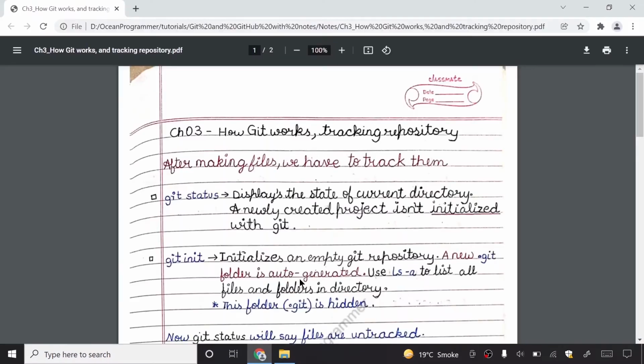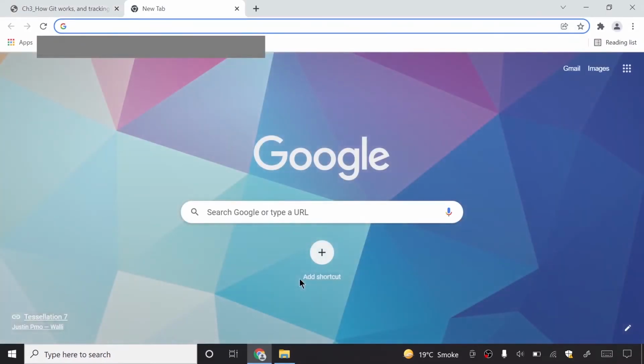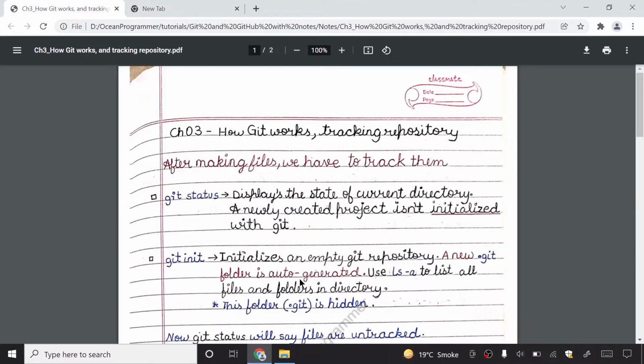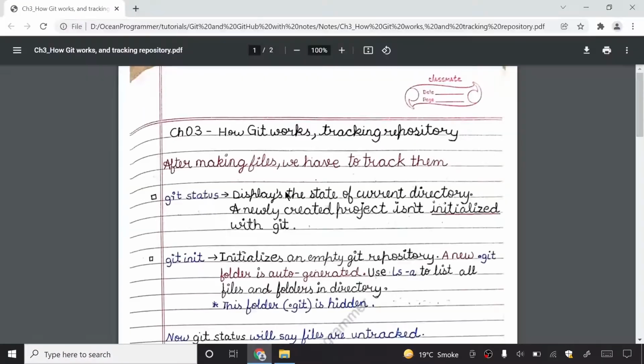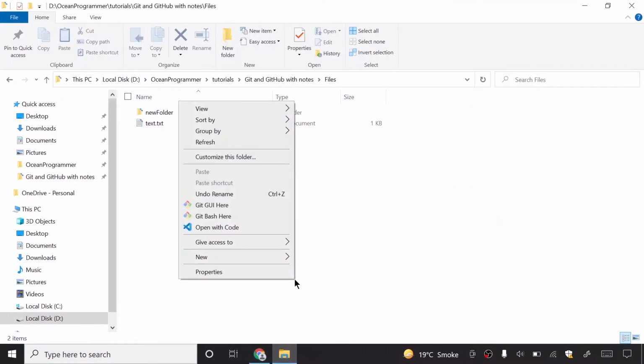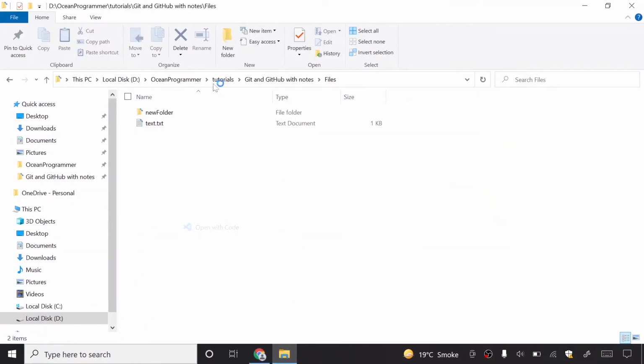If you don't know what VS Code is, it is basically a source code editor. You don't have to use VS Code to use Git, but I am just recommending this source code editor to you. Git status displays the state of the current working directory. So now I will right click and open this with code.